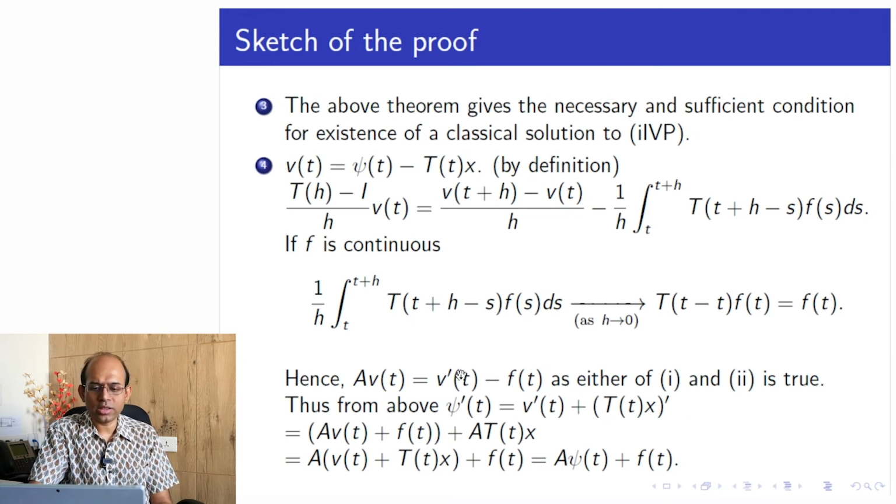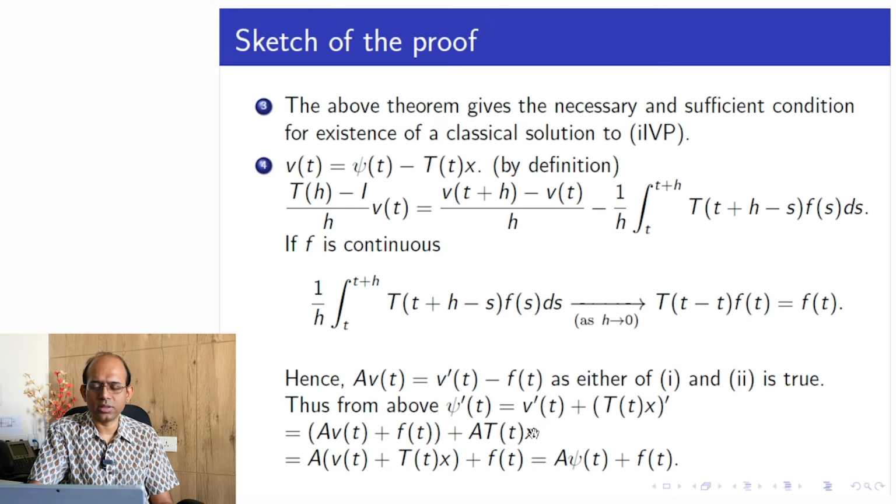Now here we have an expression for v prime that we have already obtained and are going to use. v prime is equal to A v plus f, because this f(t) would come here. And then the derivative of T(t)x is A T(t)x, correct?